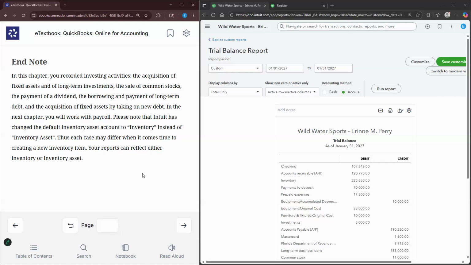In the next chapter, we're going to work with payroll. But again, keep in mind, Intuit has changed the default inventory asset account to inventory instead of inventory asset. So as you work through, sometimes certain things might look a little different. But ultimately, once you understand the basic principles of accounting, the basic bookkeeping principles, things are easy. So that brings us to the end of chapter 6, investing, for QuickBooks Online 20.